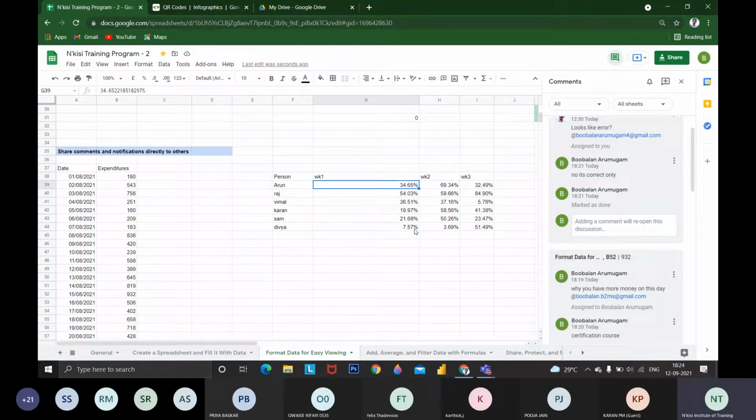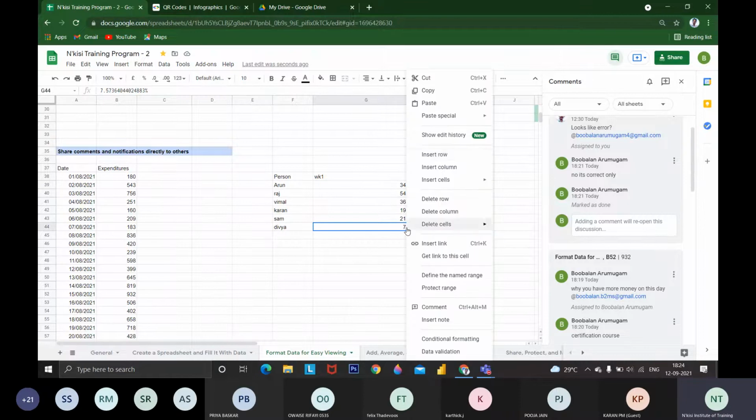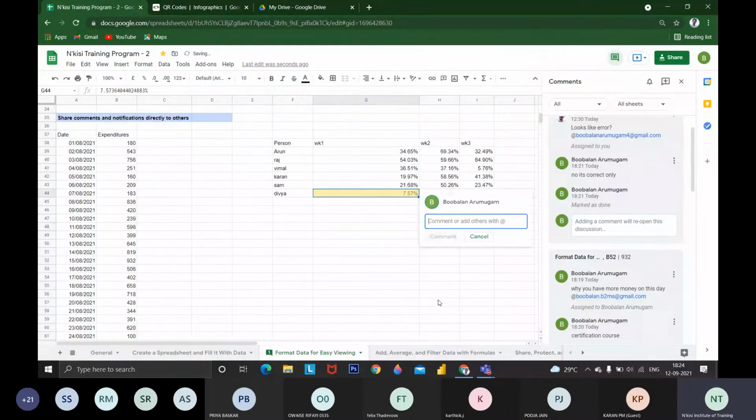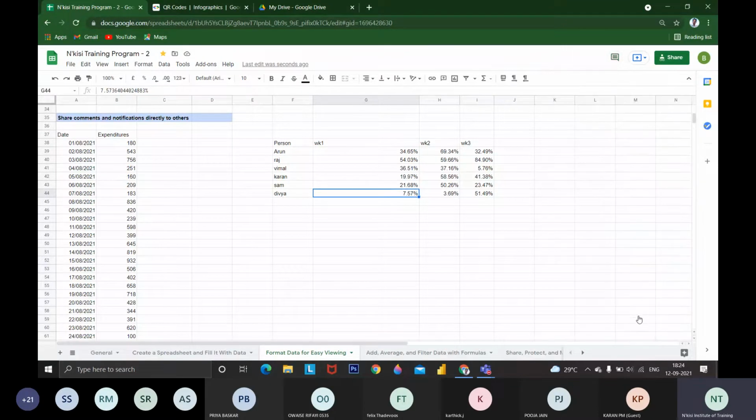So if I have to ask the reason why Divya is not performing, we can insert a comment to Divya, asking her what is the reason why she is not responding, why she is not performing well. Like that, we can work in a team in a collaborative way. This is a very big feature where LinkedIn.